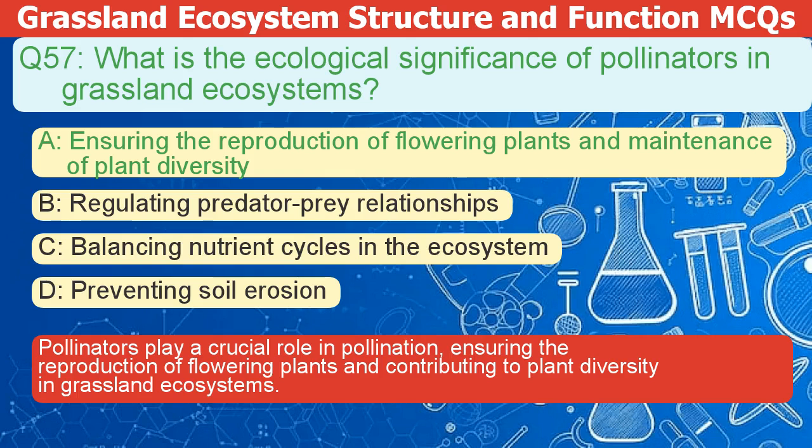Pollinators play a crucial role in pollination, ensuring the reproduction of flowering plants and contributing to plant diversity in grassland ecosystems.